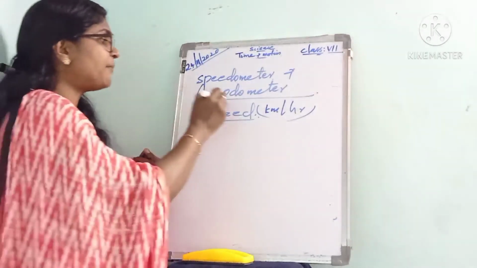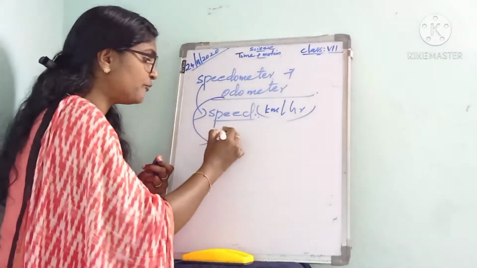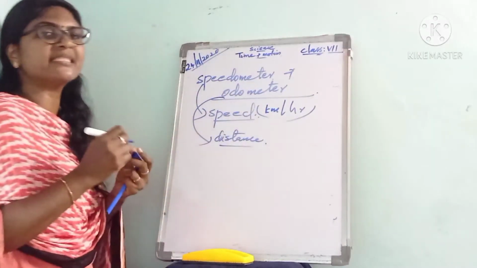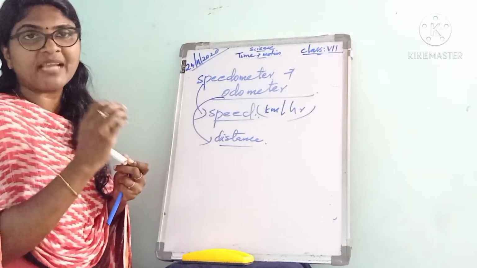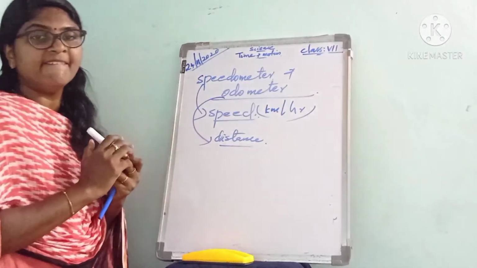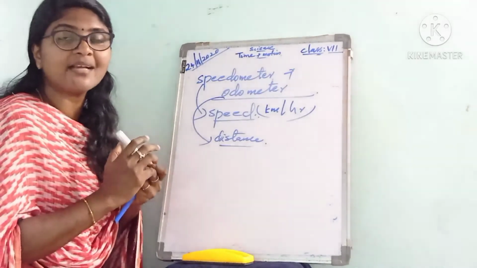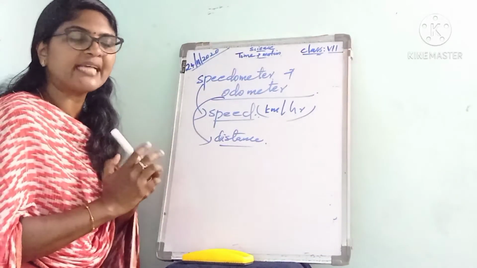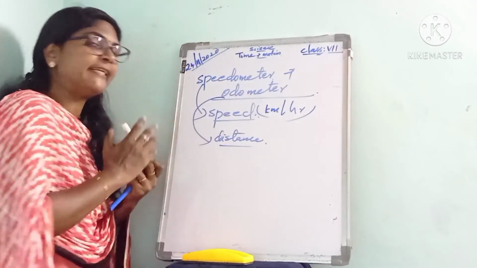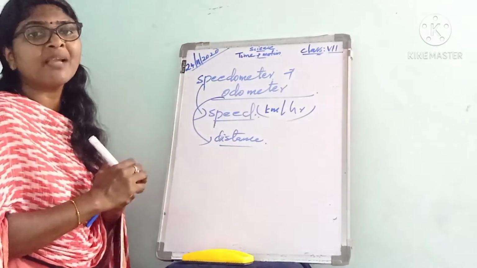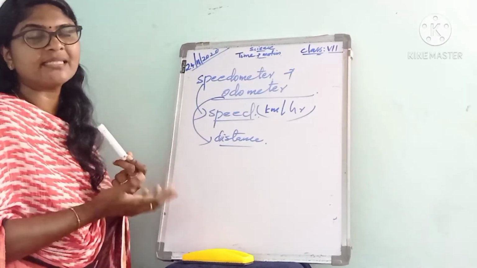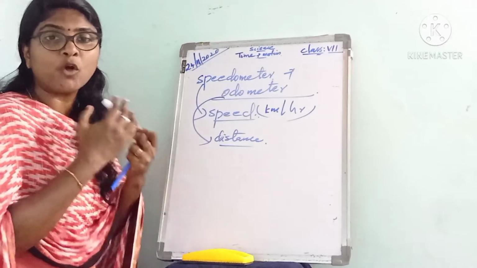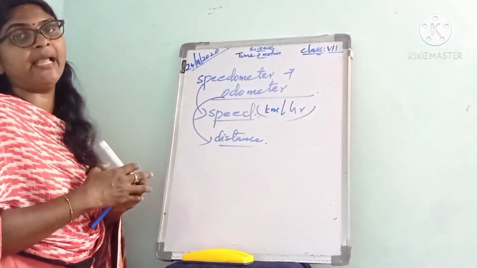Next, about the odometer. It is used to find the distance travelled by vehicles. The odometer is a device used to calculate the distance travelled by vehicles. In cars there are two odometers. The first is used to measure the distance travelled by the car, and the second is optional and can be adjusted to record the distance the car is travelling.